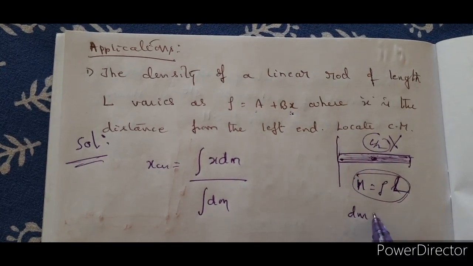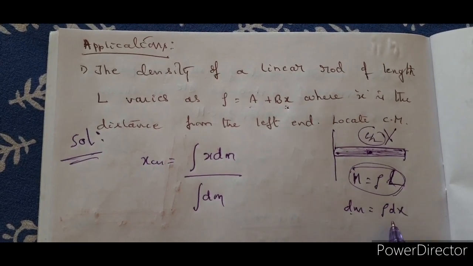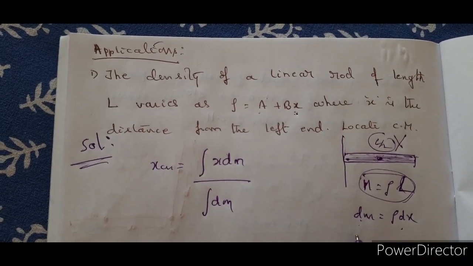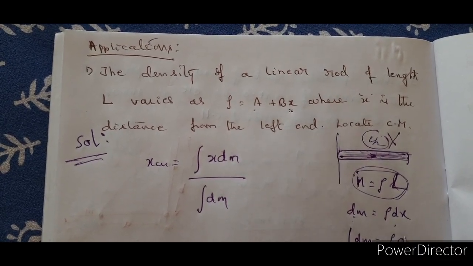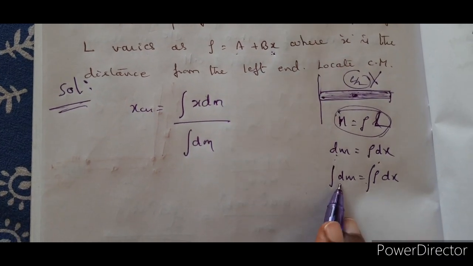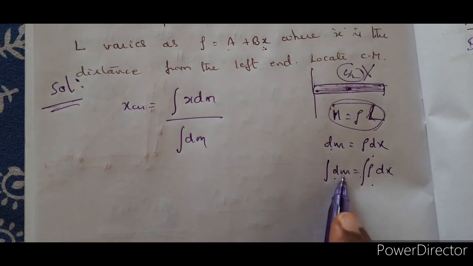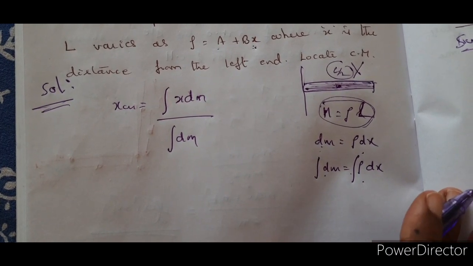Now therefore dm is equal to rho dx. So let me find out now integral dm. Integral dm is equal to integral rho dx. Here I am finding the capital M value.